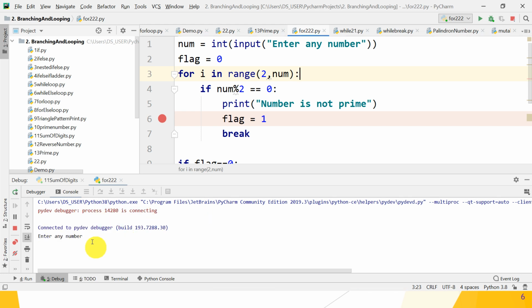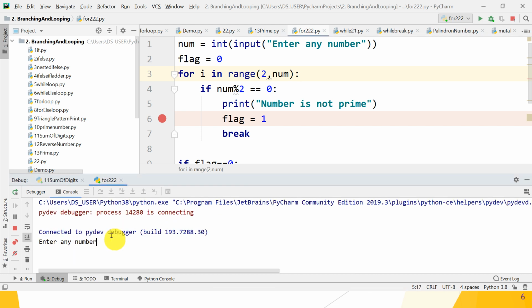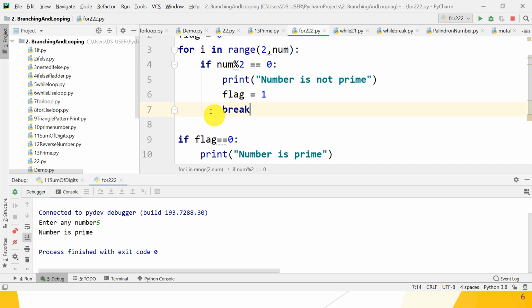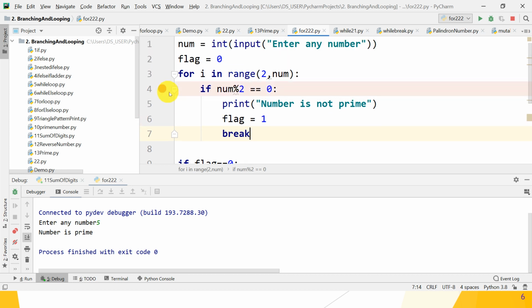Enter 5, number is prime. Why? Because we gave the toggle breakpoint at flag equal to 1, and that statement is not executed because there is no break, because when i is equal to 2 and num is equal to 5, it is not divisible. So give the toggle breakpoint at some other point to see whether it works or not.